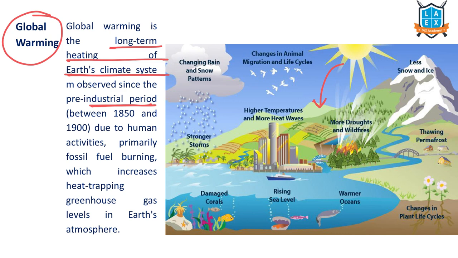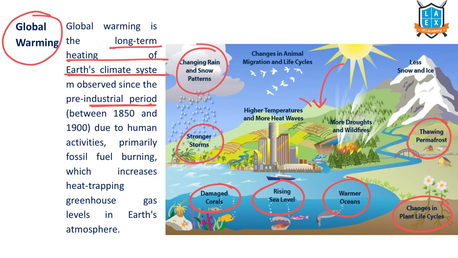And the result of this global warming is damage to the corals, rising sea level, warmer oceans, melting permafrost, changes in the plant cycle, stronger storms and cyclones, changing rainfall patterns, high temperatures, more droughts, wildfires, less snow and ice caps. So these are all impacts of global warming. Global warming simply means an increase in the average temperatures of the Earth's surface.